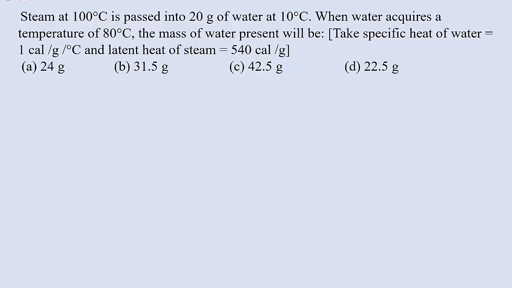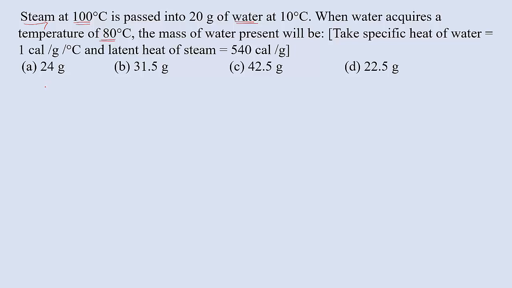So we know that we have steam at 100 degrees Celsius. That steam is passed into the water, which has a mass of 20 gram and initially a temperature of 10 degrees Celsius. When steam is passed into the water, the water gains that heat energy, so its temperature increases. The final temperature of the water is 80 degrees Celsius. Then what is the mass of the water? We have to calculate the mass.